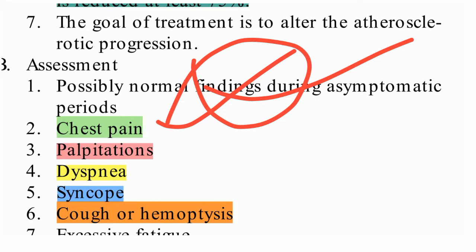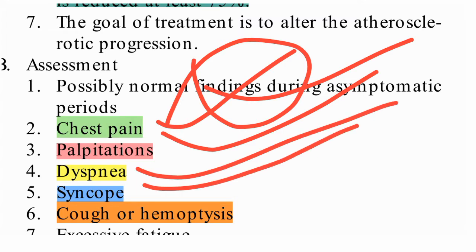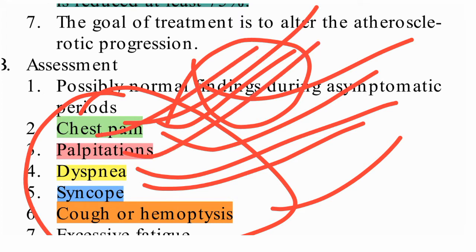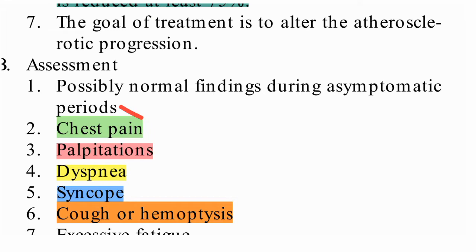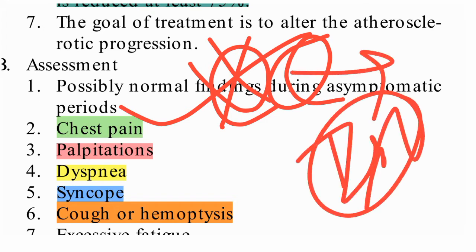So in this condition, what will you assess? Chest pain is there, palpitation is there, dyspnea is there, syncope, cough and hemoptysis. These are the main characteristic features we need to assess. Chest pain will be there because oxygen supply is cut. Why? Because blood supply is decreased, so oxygen supply is also decreased, so it will lead to ischemia. Ischemia means that the muscles will be having pain.